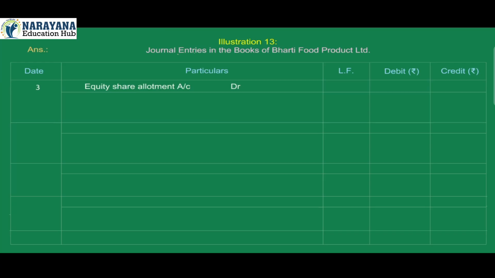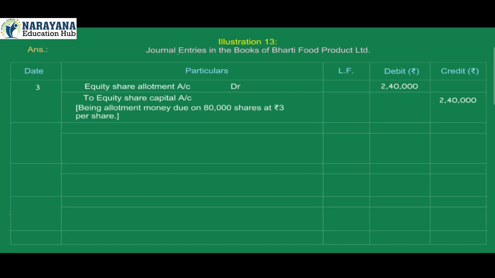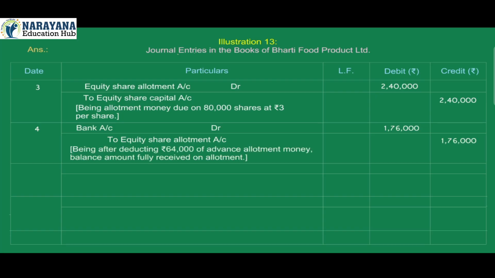3. Equity share allotment account debit 2,40,000. To equity share capital account credit 2,40,000. Being allotment money due on 80,000 shares at Rs 3 per share. 4. Bank account debit 1,76,000. To equity share allotment account credit 1,76,000. Being after deducting Rs 64,000 of advance allotment money, balance amount fully received on allotment.